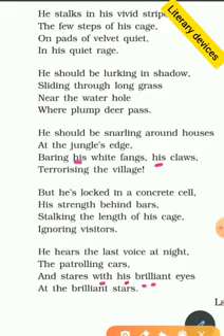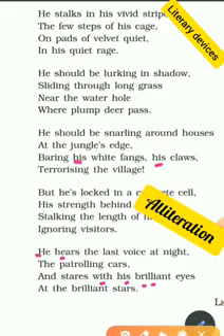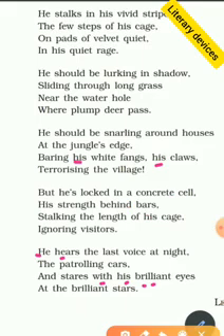Here the I sound is repeated, that is why it is assonance. Then he hears, we can see the H sound is repeated, he hears, so it is alliteration. So these are a few literary devices from the poem.